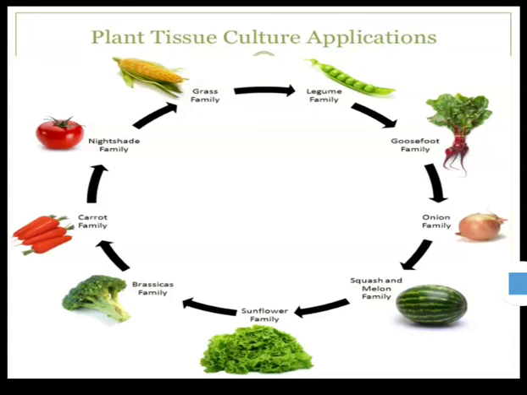The plants can be obtained throughout the year under controlled conditions, independent of season. The plants obtained by tissue culture techniques are similar, meaning a clone. The desirable characters, desired sex and superior variety can be achieved by this technique. In this way, we discussed the plant tissue culture technique. In the next video, we will discuss the single cell protein technique. Okay, thank you.